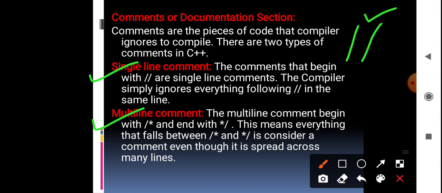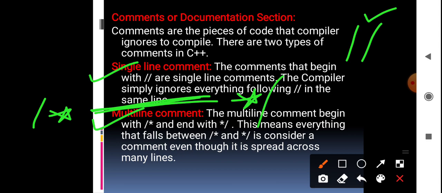So next is multiple line comments. Multiple line comments will always begin with slash star, and here you have to write the comment, and after that the ending should be star slash. Whenever this comment is seen by the compiler, the compiler will not execute anything within this comment. Okay, so this is about comment section or documentation section. In the documentation section, we are just writing the meaning about the program.